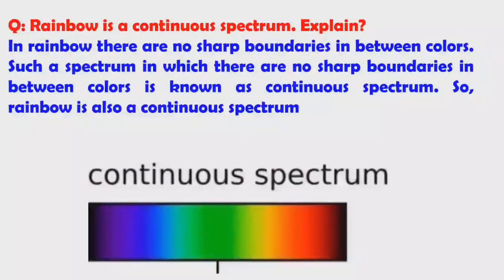Here we can see a continuous spectrum. A rainbow is a continuous spectrum. Why? Because in a rainbow there are no sharp boundaries from one color to another color. So it is a continuous spectrum. Such a type of spectrum is called a continuous spectrum.